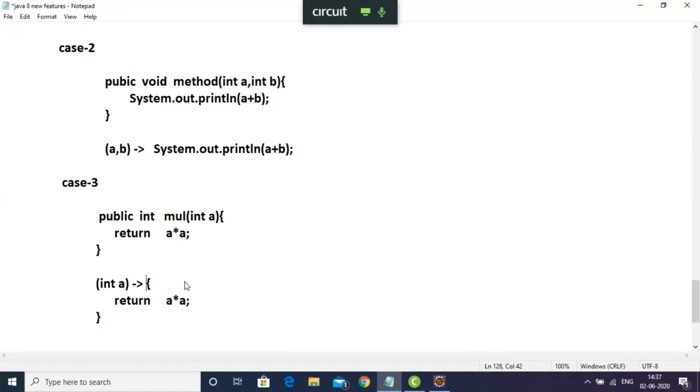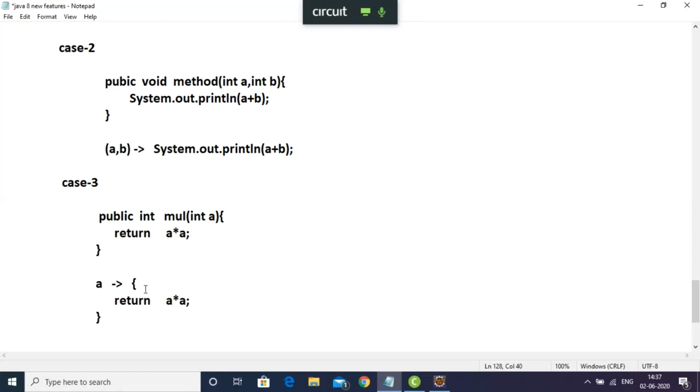Now in the left side, in case of a Lambda expression, the compiler automatically gets the data type. That is also not required. In the left side you have only one argument, so the bracket is also not required.